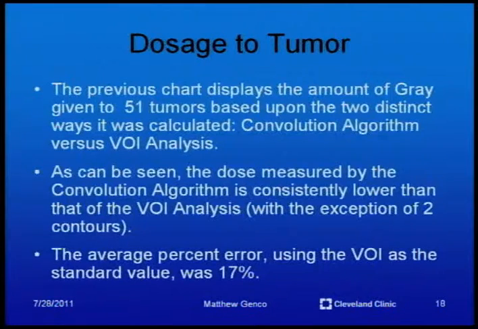The previous chart displays the amount of gray given to 51 tumors based upon the two distinct ways it was calculated, convolution algorithm versus VOI analysis. As can be seen, the dose measured by the convolution algorithm is consistently lower than that of the VOI analysis, with the exception of two contours. The average percent error using the VOI analysis as the standard value was 17%.